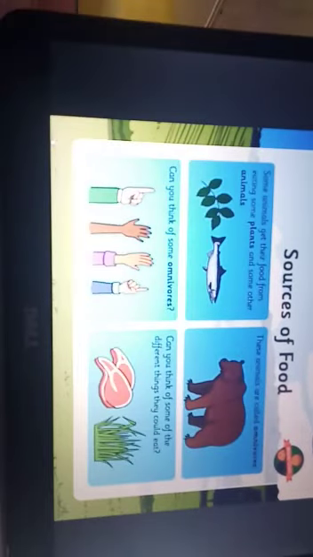On the next slide: some animals get their food from eating some plants and other animals. That is, they are eating plants as well as animals. That is what I was telling, we will restrict to nutrition only. That is, they get their nutrition from plants as well as animals. Such animals are called omnivores. Bear. Can you think of some other omnivores? Yes, you can.